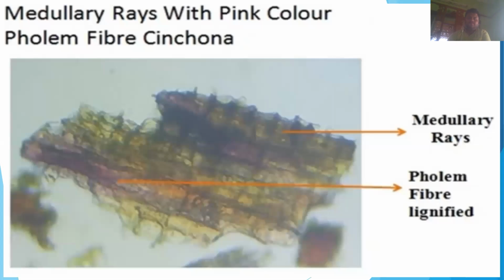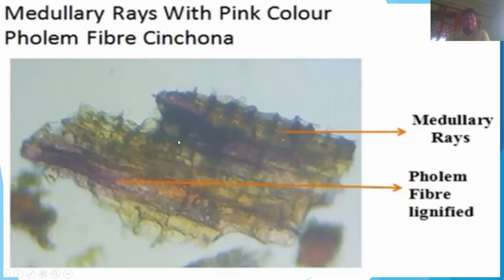Another picture from which you can identify the medullary ray with pink color, and the lignified phloem fibers are also in pink color.